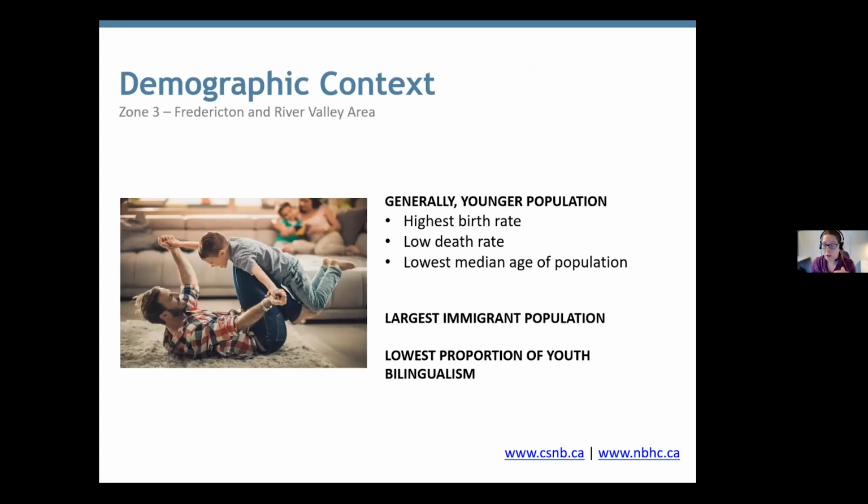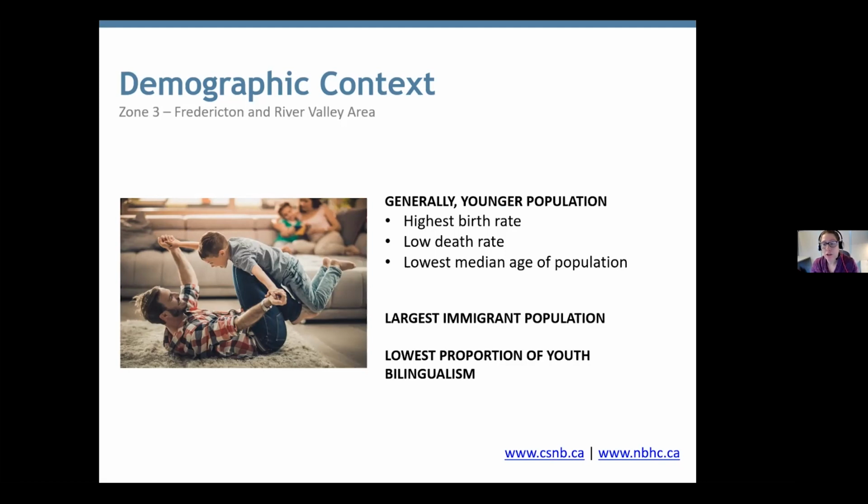So now I'll be going through all the elements in the model, but first, as I mentioned, demographic context is something that is always important to keep in mind. So let's go straight to that one first. So Zone 3 generally has a younger population, and we see this by looking at it has the highest birth rate, a low death rate, and the lowest median age of population when you look at all the numbers compared to all the other zones. It also has the largest immigrant population in New Brunswick and the lowest proportion of youth bilingualism.